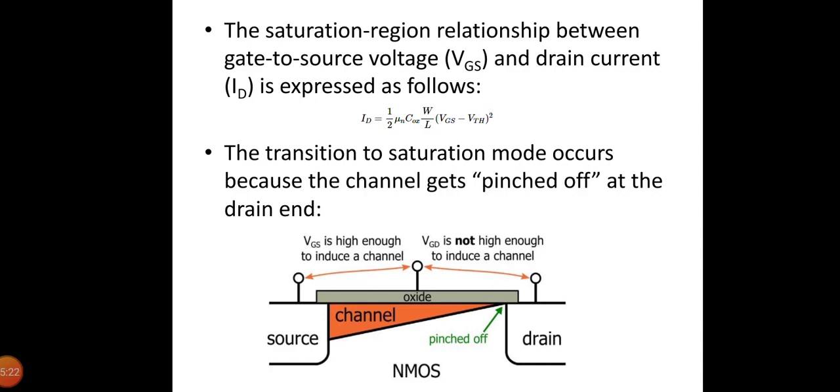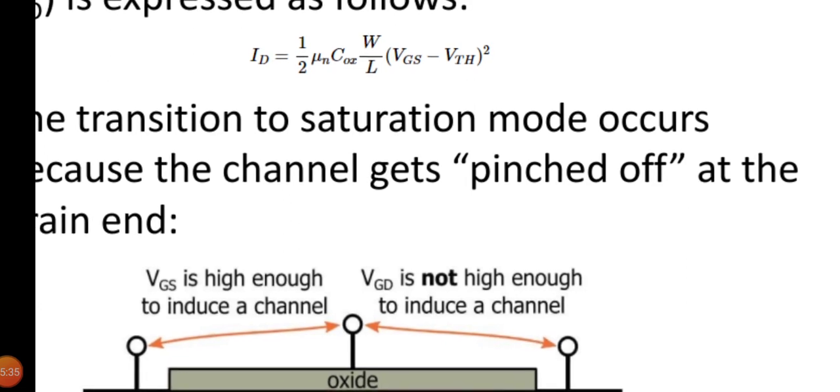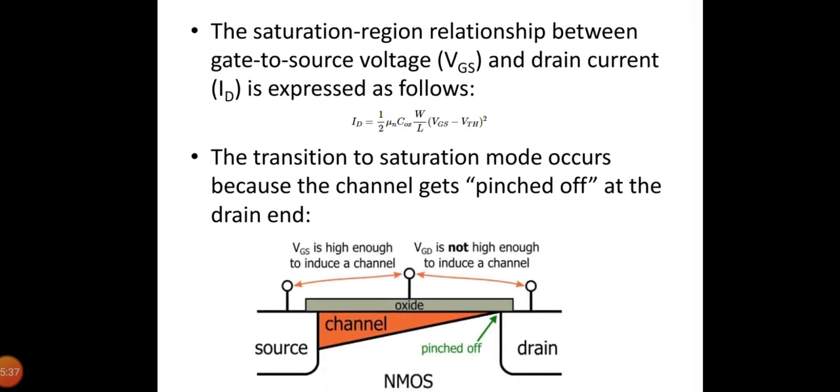The saturation region relationship between the gate to source voltage and the drain current, that is VGS and ID, is expressed as ID equals 1 by 2 into mu n COX W by L into (VGS minus VTH) the whole square. The transition to saturation mode occurs because the channel gets pinched off at the drain end. We can see here that the channel is pinched off in this drain region because of channel length modulation.